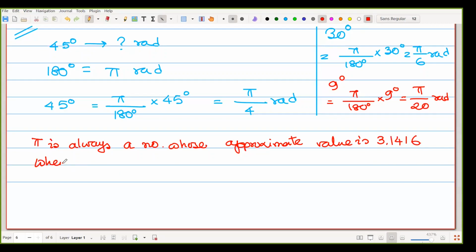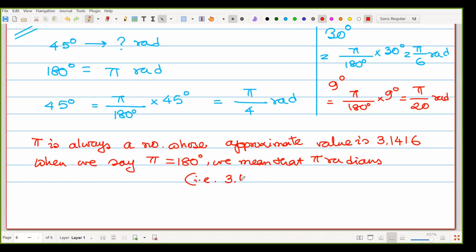So when we say pi is equal to 180 degree, we mean that pi radians, that is 3.1416 times 1 radian, because 1 rad is 1 rad.